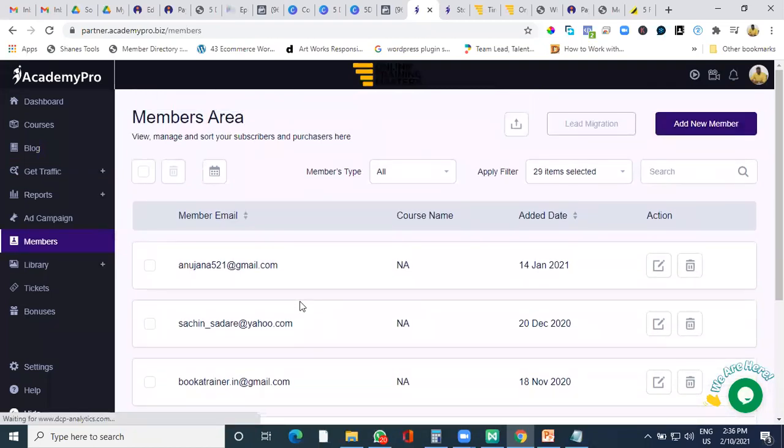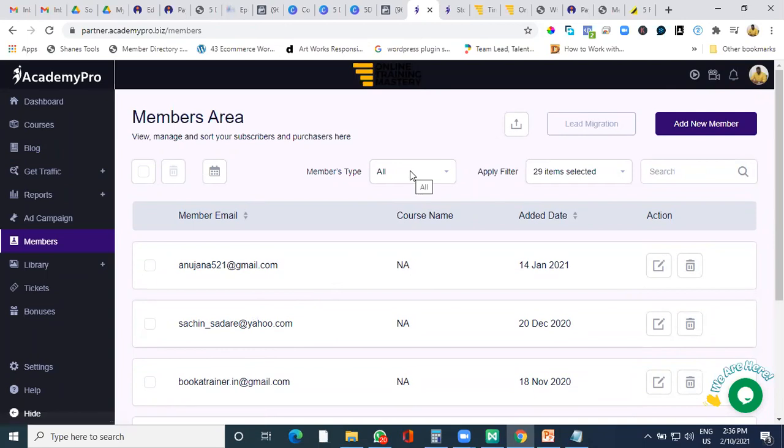You can always export this lead and use them for email marketing, invite them for webinars, use them as you want. So the first stage is to promote your blogs, your site, a landing page, ask people to come on it. When they come on your site, they are going to fill up the detail and you're going to capture leads like this. Once you capture a lead, you can always invite them for a webinar, and in the webinar, you can do your sales call. I'll show you also how to do those things for webinars. But to export this, you just need to click on this and it will give you an export in an Excel file.